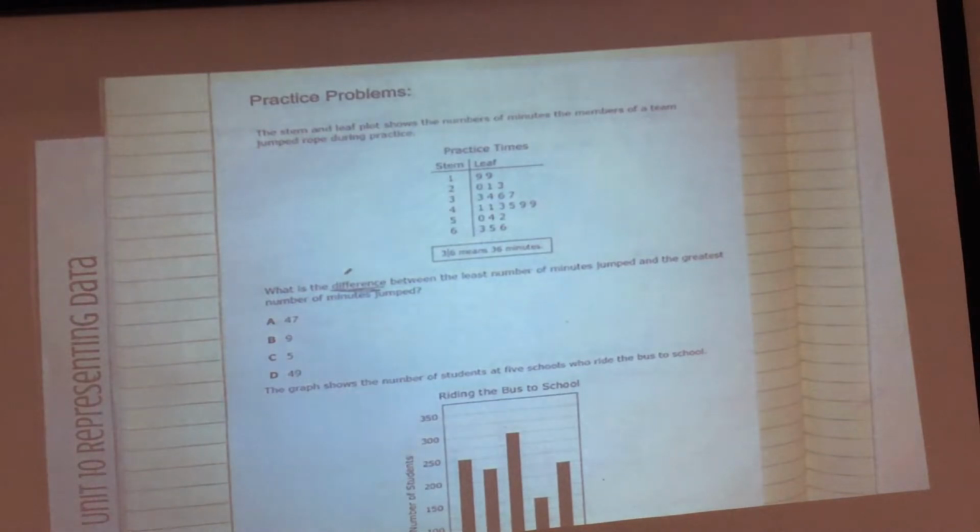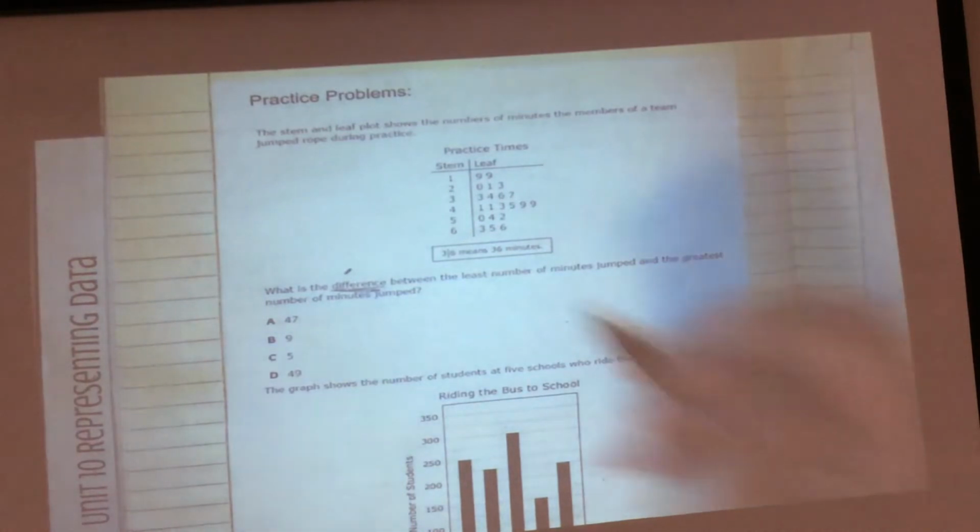So I need to look at my what next? Your stem and leaf plot. What am I going to look at? The least and the greatest number. Before I do that, you're going to look at the key. Are these fractions? Are they decimals? Are they whole numbers? They're whole numbers. 3 line 6 means 36 minutes.